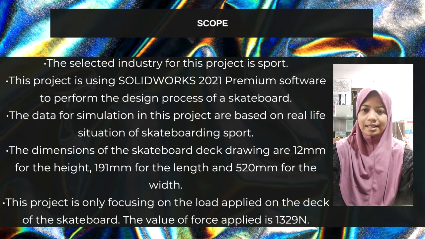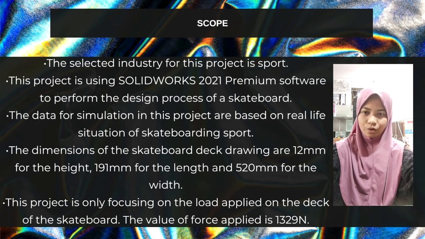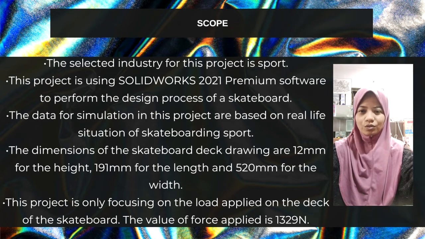Next is the dimension of the skateboard deck drawing: 12 mm for the height, 191 mm for the length, and 520 mm for the width. In this project, we are only focusing on the load applied on the deck of the skateboard, which is 1,329 Newton.